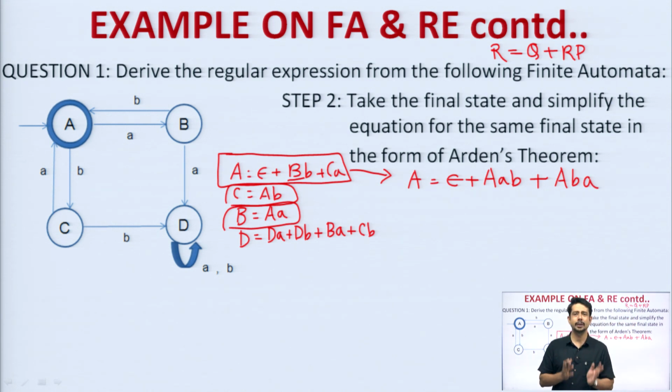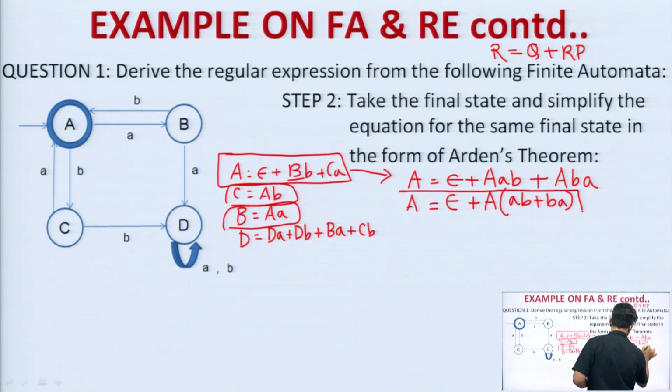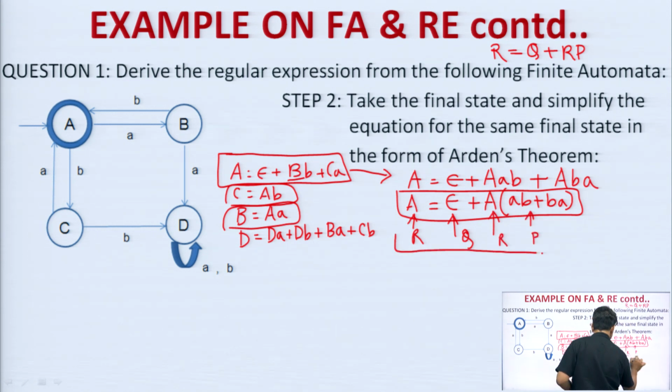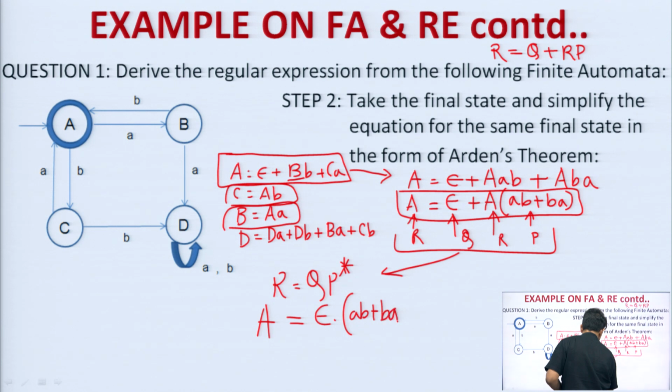So, in the first particular expression, I got the expression which I was looking for. Now, I will do what? I will try to take this A as a common, then it will be A B plus B A. So, now, if you look into this expression, this is acting as R, this is acting as Q, this is acting as R, this is acting as P. So, by Arden's theorem, I can say that R is equals to Q P star. So, R is nothing but the state A, Q is epsilon, P means A B plus B A whole to the power star.